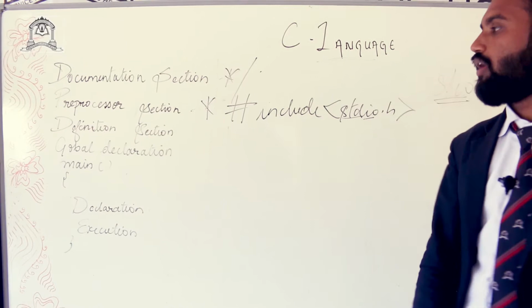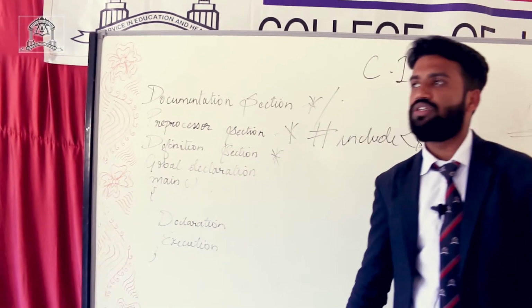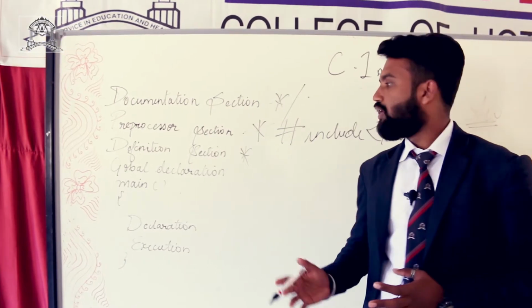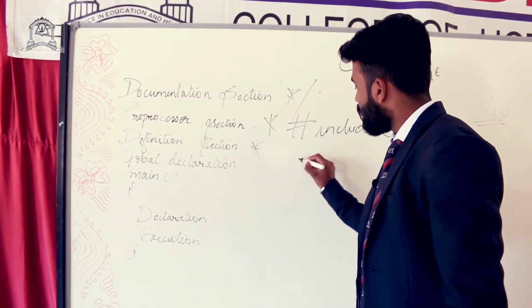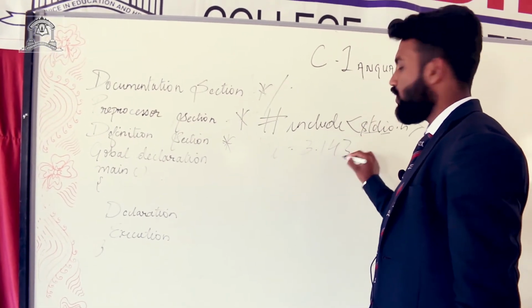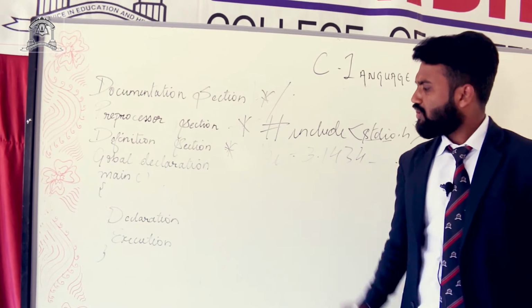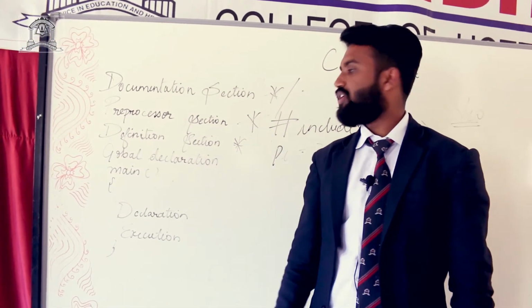And coming to definition section. Definition section means for certain constants we use this section. For example, pi has a constant value like 3.1434. So to define this constant, we use definition section.